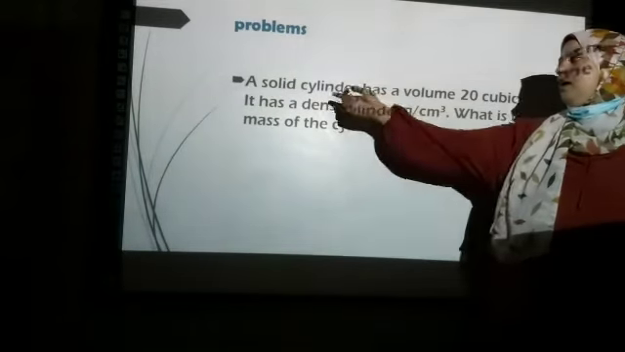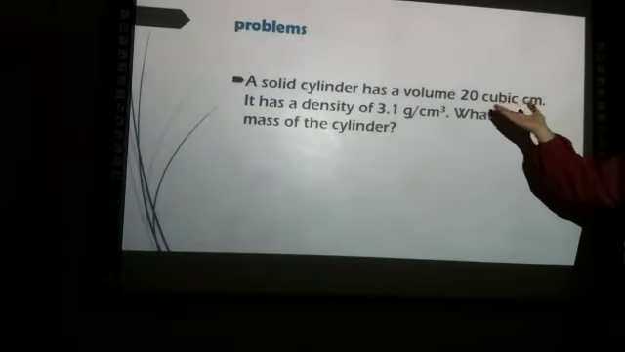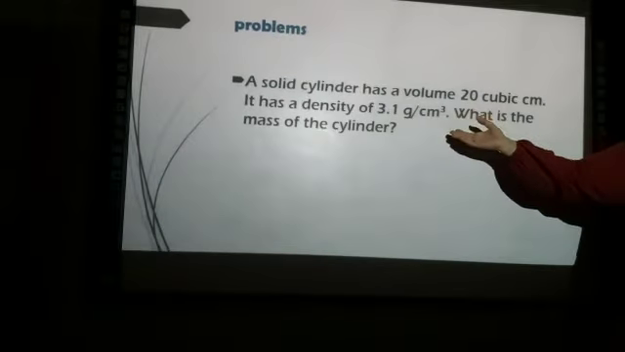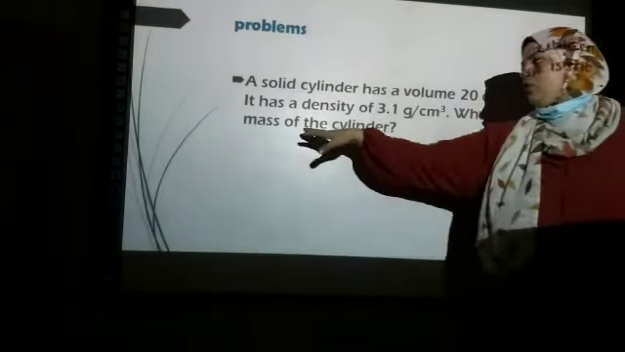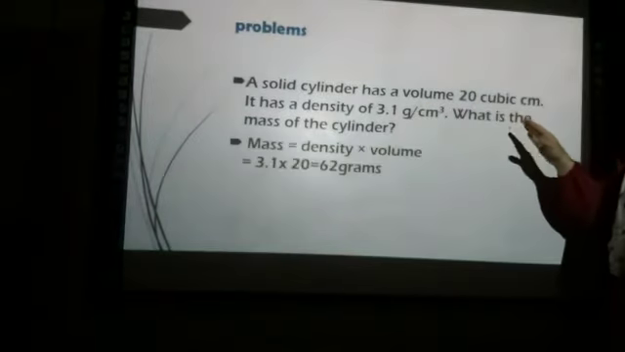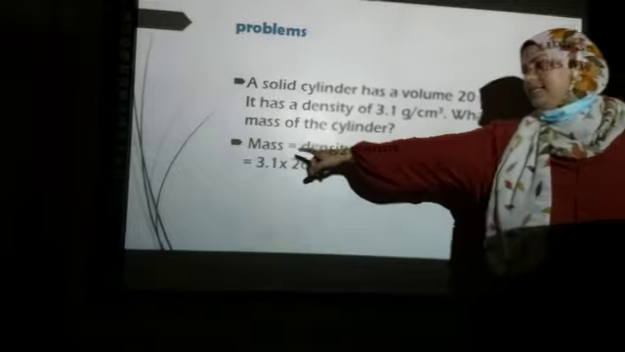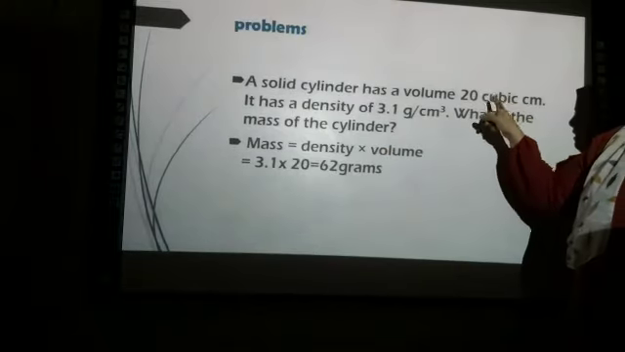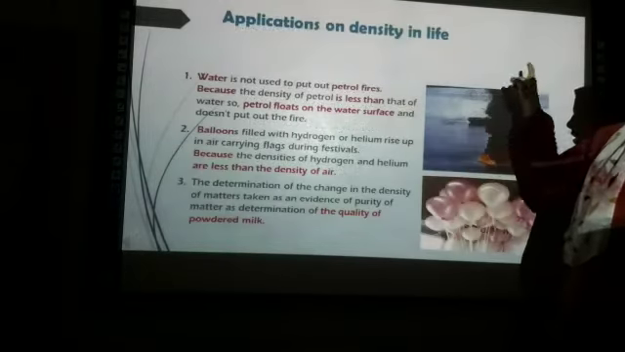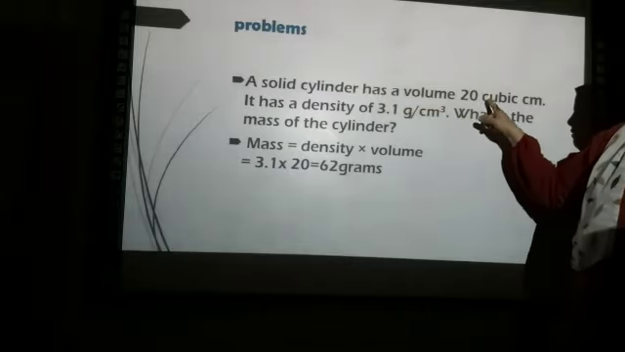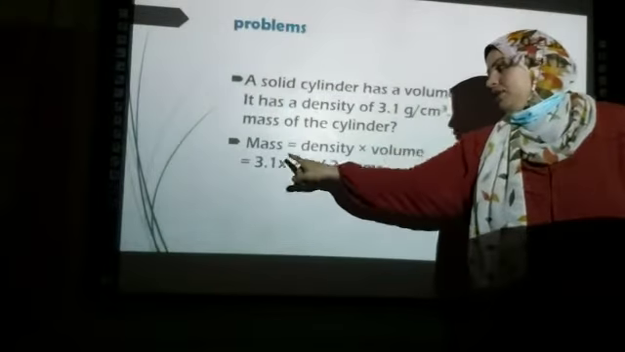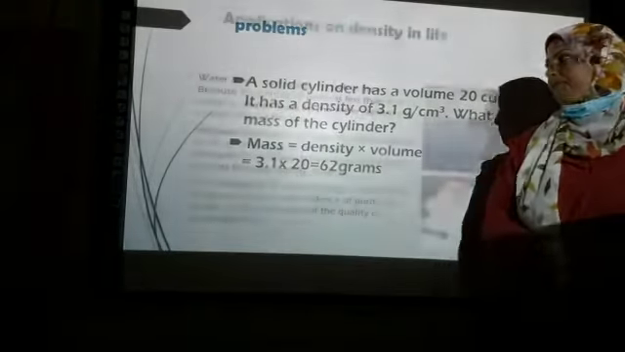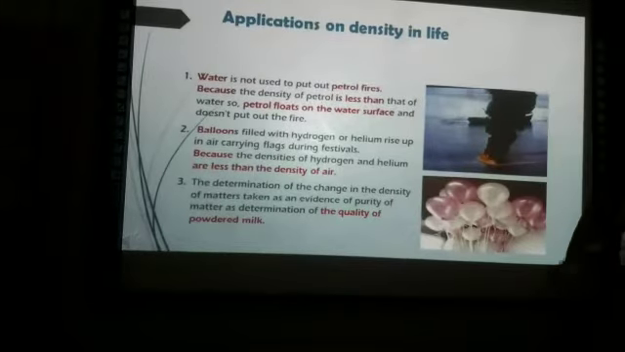Second problem. A solid cylinder has a volume of 20 cubic centimeters and its density equals 3.1 grams per cubic centimeter. What is the mass of this cylinder? Mass equals density times volume: 3.1 times 20 equals 62 grams.